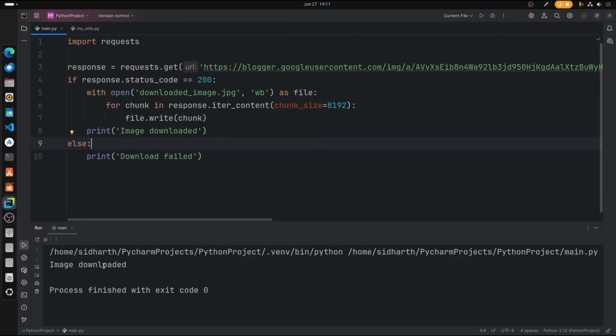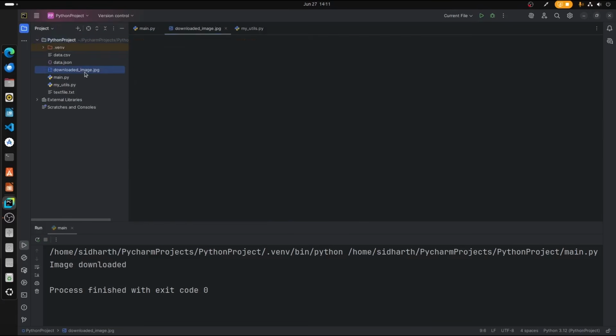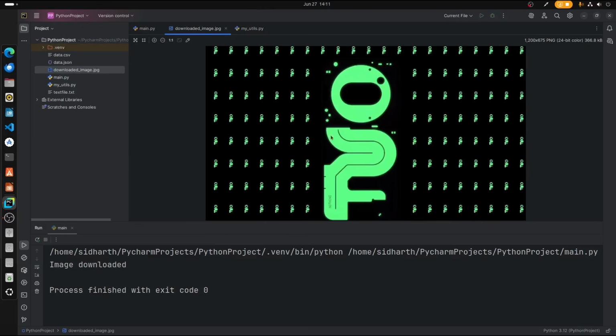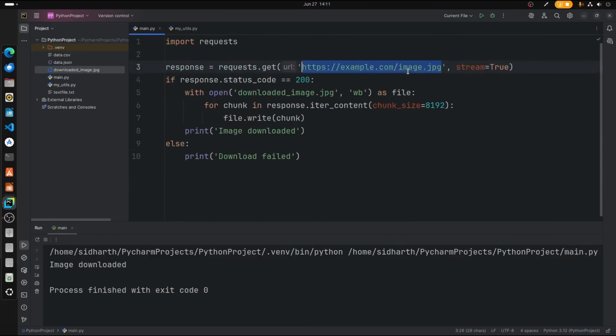Image downloaded. So if we go here, we get the downloaded image. When you open that, the image is downloaded, right? So this is how you do it, this is how it works. We have downloaded the file chunk by chunk, and that is displayed over here.